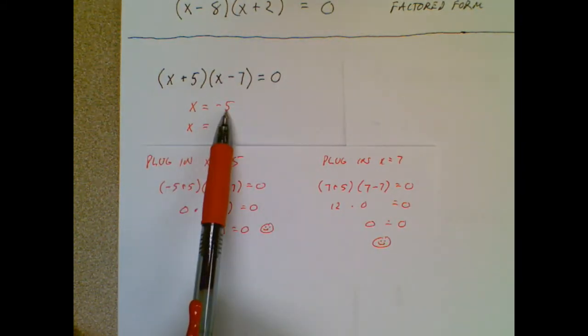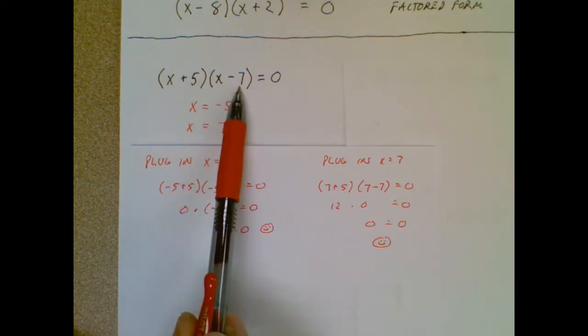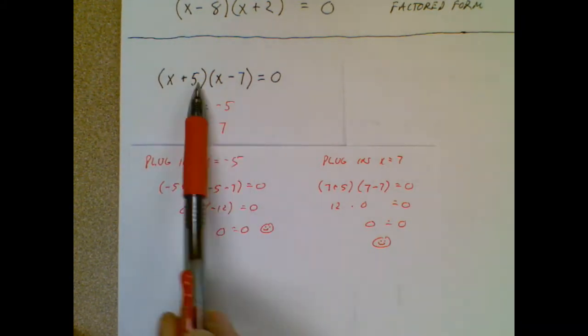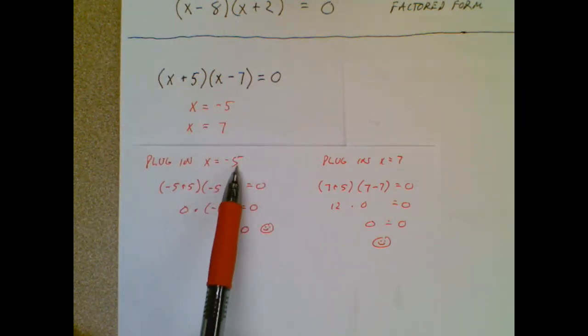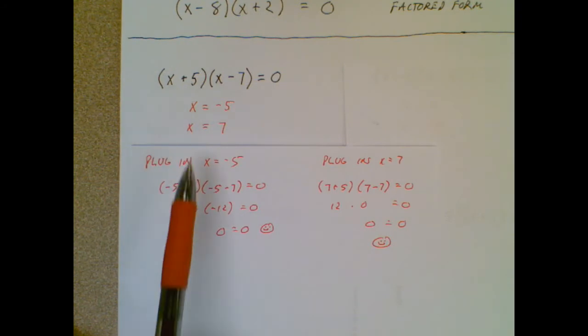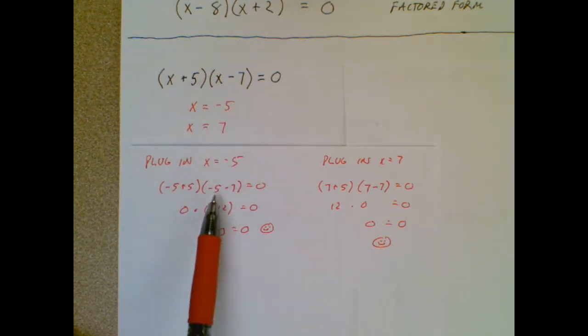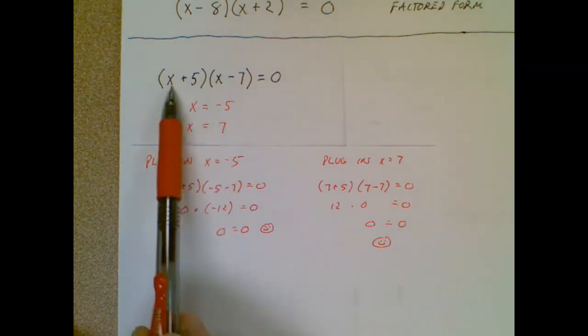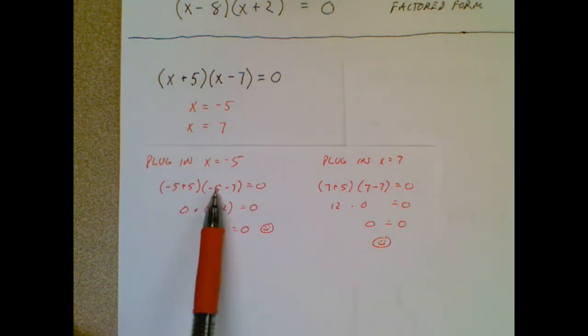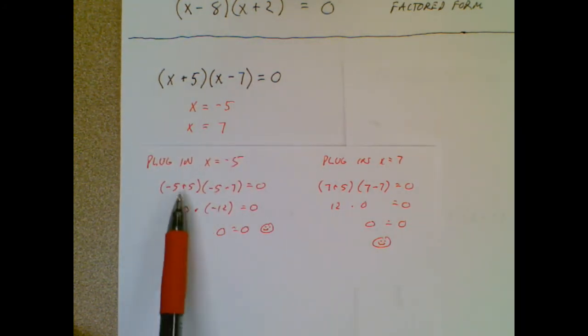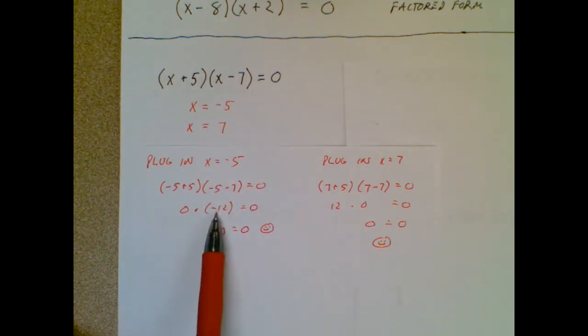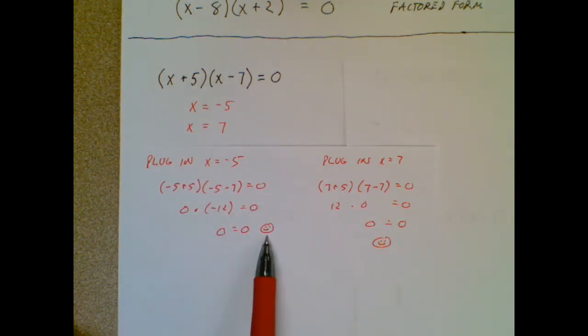I said -5 was an answer. Well, if it really is an answer, if I plug it into the parentheses, it should make this equal 0. Well, here we go. I take a -5 and I plug it in. That's -5 plus 5. I have to plug it in for that x too. That's -5 minus 7. So this equation is rewritten with the -5's for x. This part equals 0. This part equals -12. 0 times -12 is 0. 0 equals 0. That tells me my answer is correct.